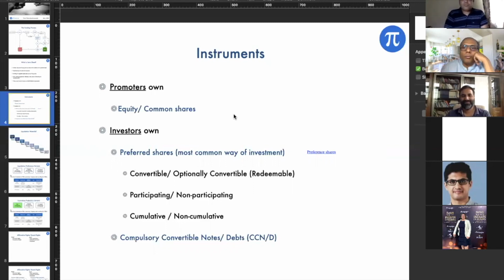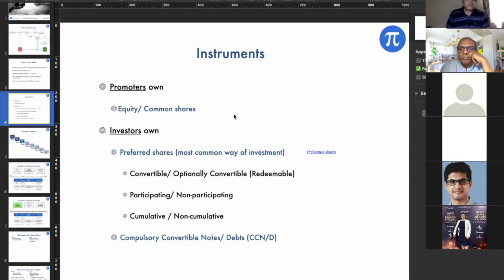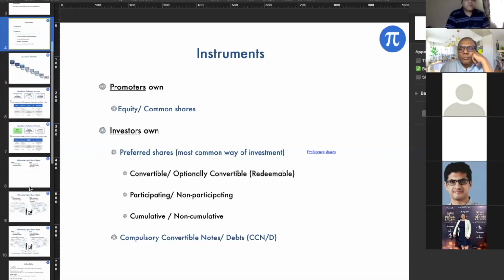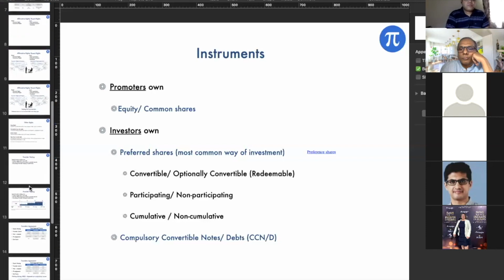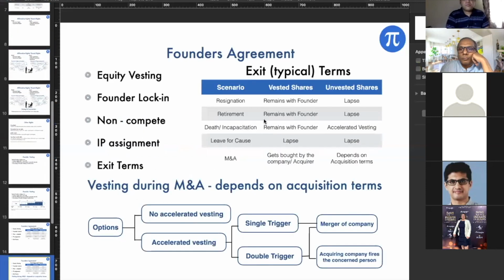Samik, in case of death and disability, we are actually discussing that within our group also. You said that typically the vested shares remain with the founder, but if the founder is dead, then where does it go? Yeah, if the founder is dead, obviously there are nominations which happen. Immediate family members will get nominated, or whosoever the founder wants to nominate.